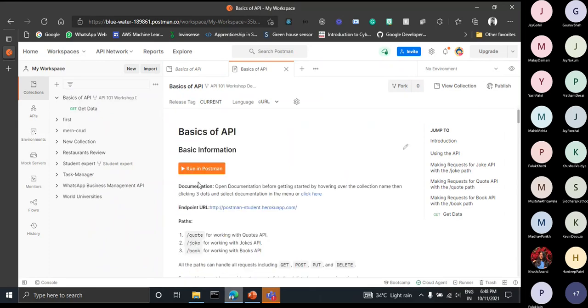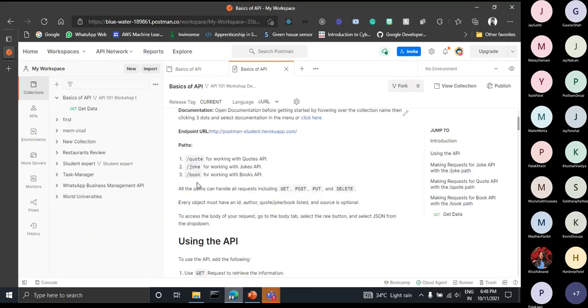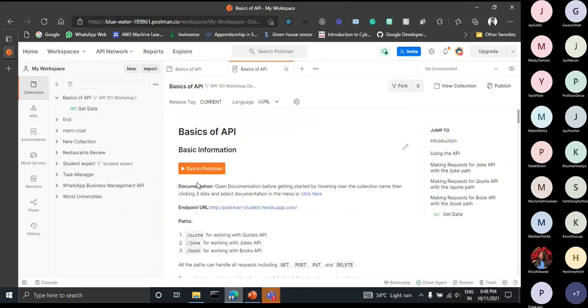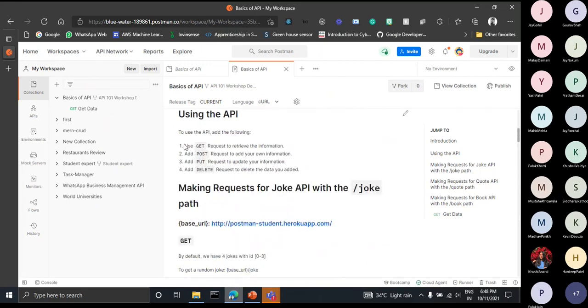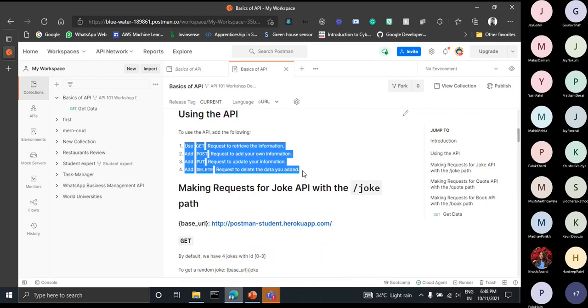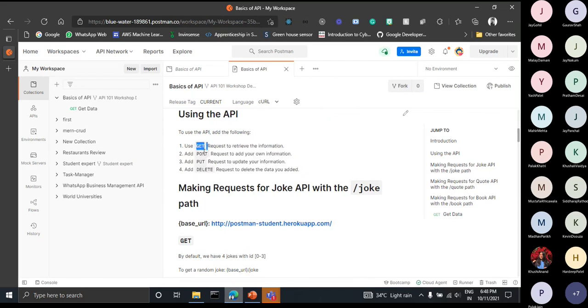So basically it is a documentation, or you can say the tutorial, that we are going to follow along with in this lab, this hands-on session which is given to you. If you are not following along with me and you get stuck in any of the steps, you can take help of this documentation. In this hands-on session we are going to do these four things: GET request, POST request, PUT, which means updating the information, and DELETE request.